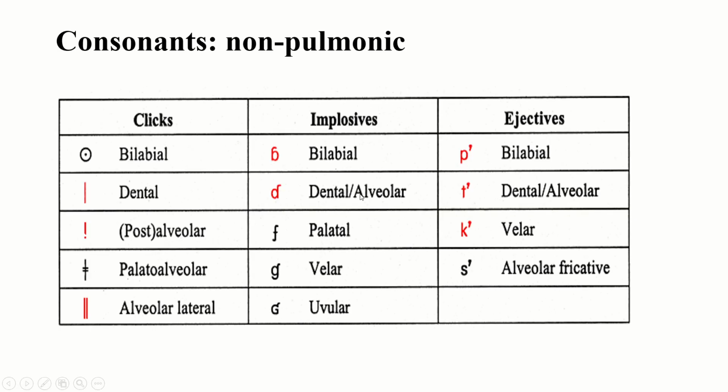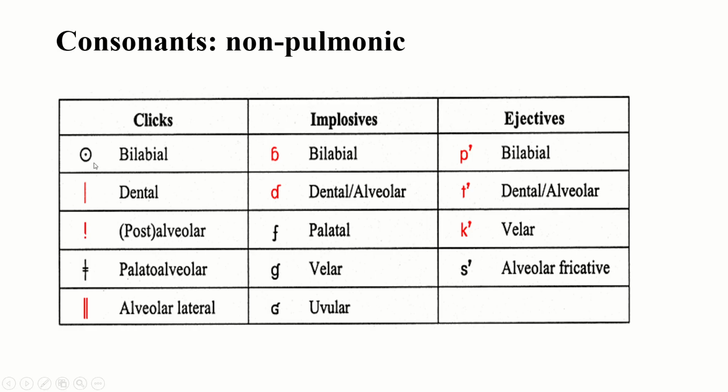Now, next one is consonants non-pulmonic. Till now we discussed the pulmonic consonants. Now, let's have a short description about non-pulmonic consonants. And there are three types. One is clicks. While talking about the air stream mechanism, the process of speech production, I have told you about clicks. Click sound means velaric ingressive sounds.